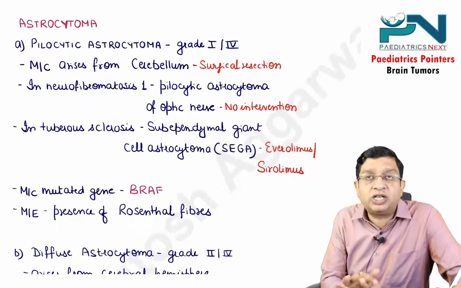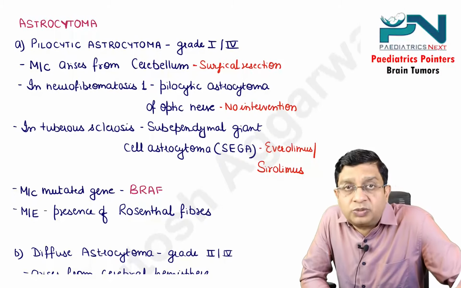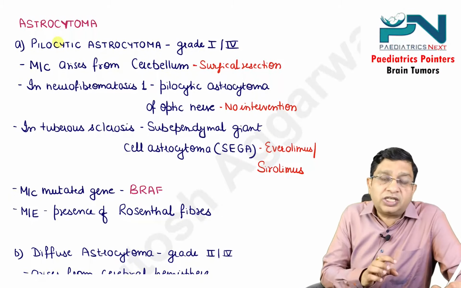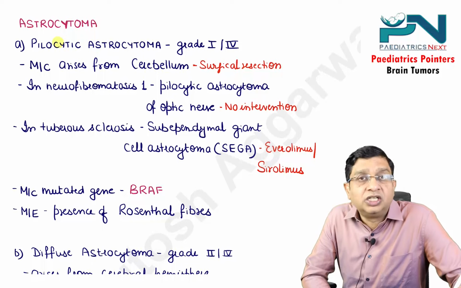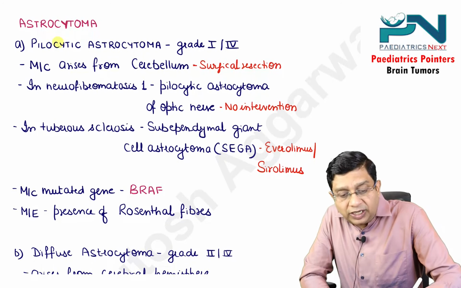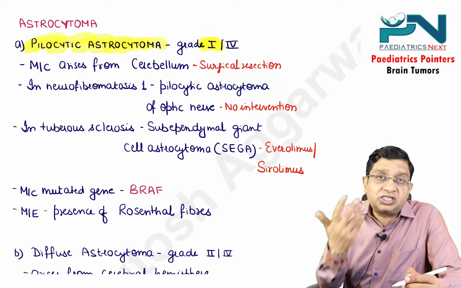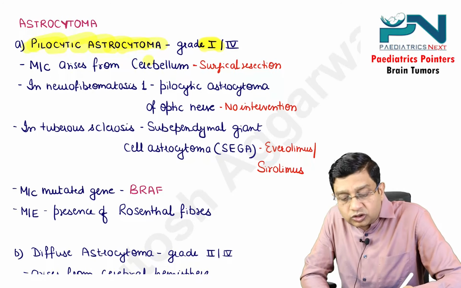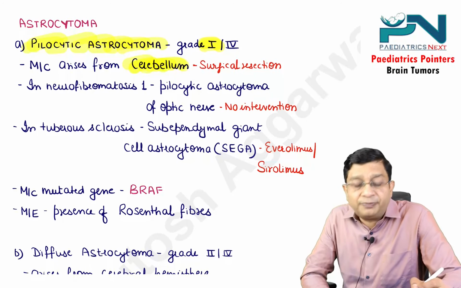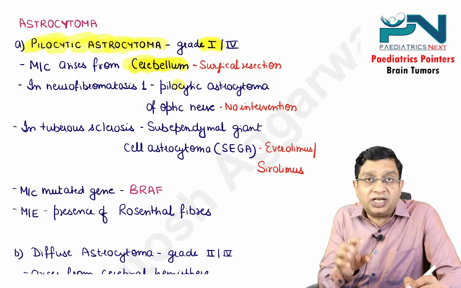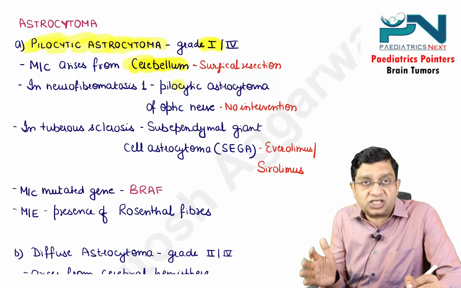Going to the astrocytoma, 2 types of astrocytoma can be seen in children, pilocytic astrocytoma and diffuse astrocytoma. Pilocytic astrocytoma is grade 1 by 4. Grade 1 means it is just a benign tumor. Most commonly it arises from the cerebellum. If it arises from the cerebellum, the treatment is surgical resection.